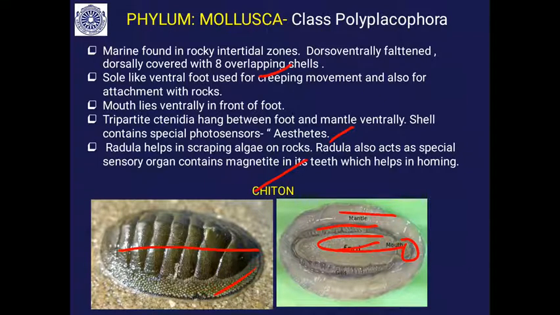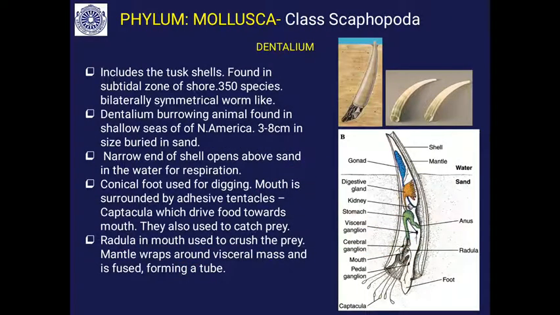So these are Polyplacophora, with many overlapping shells. Next, Scaphopoda, Dentalium, tusk shell. The shell is like the tusk of an elephant. This includes 350 species of bilaterally symmetrical, worm-like, burrowing forms. They are in the shallow bottom of the sea, and they live in burrows like this. You can see this portion of the shell is open to the water for respiration.